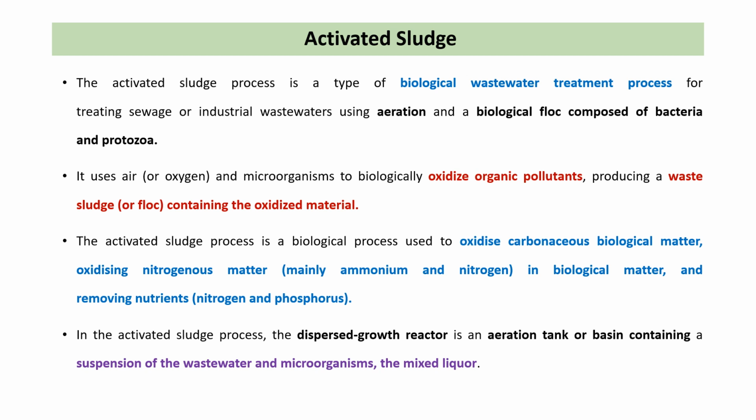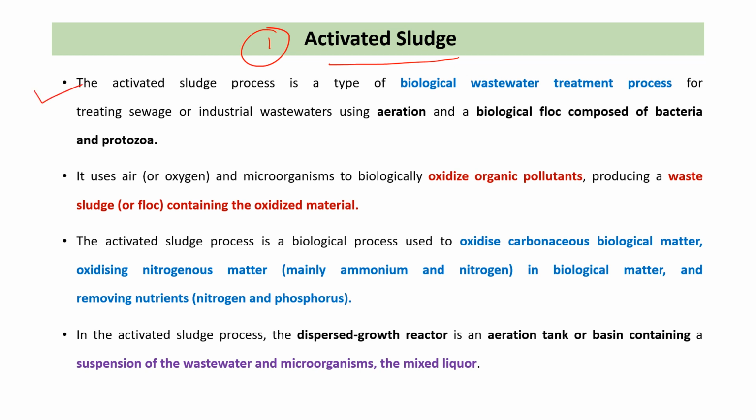So now we discuss all the processes that we are going to apply in secondary wastewater treatment. First one is the activated sludge process. Activated sludge means sludge that is enriched with oxygen and microbes.